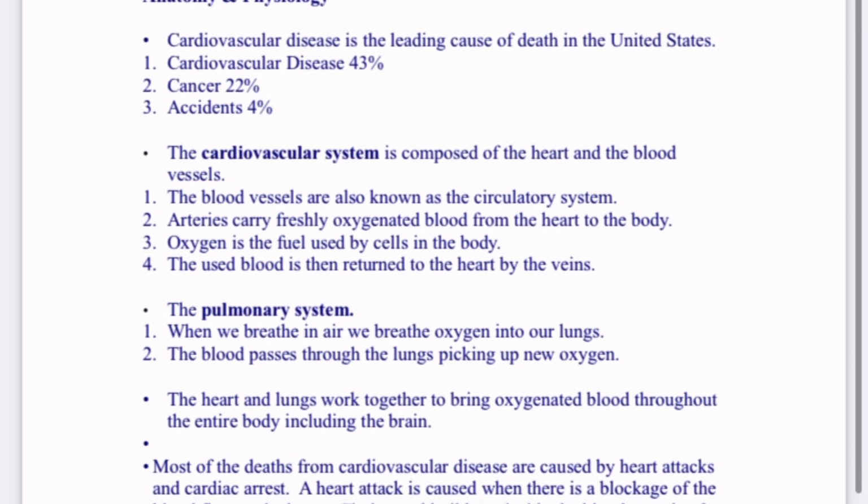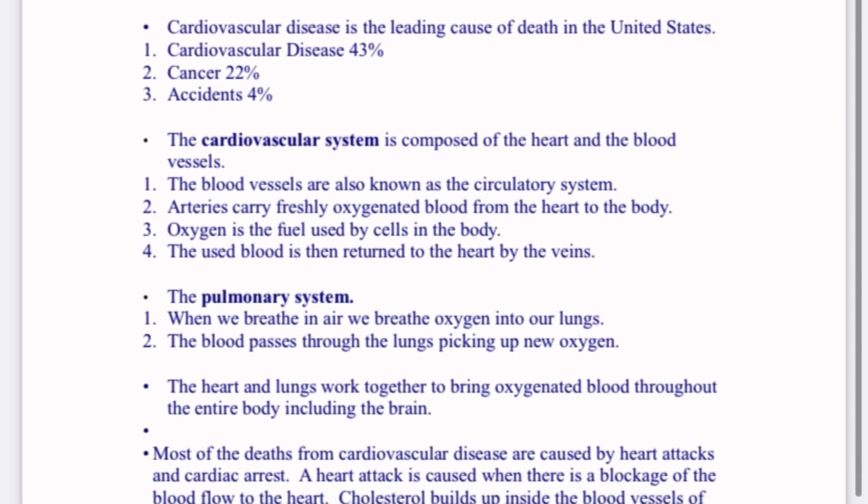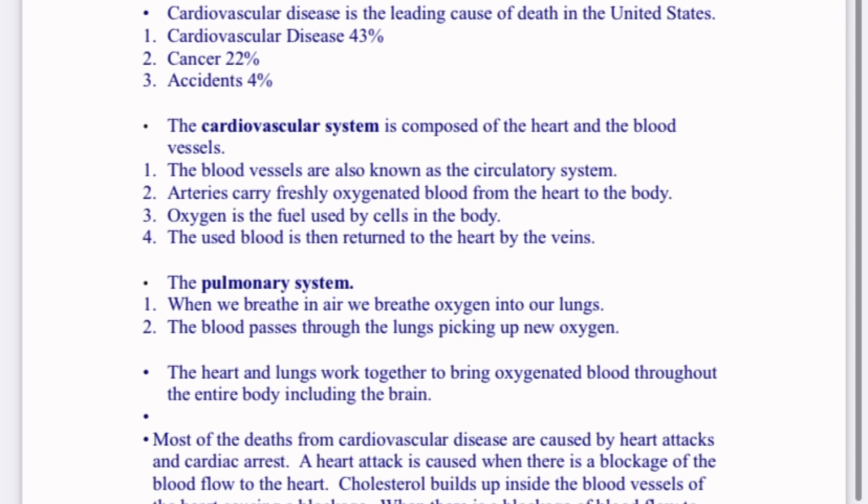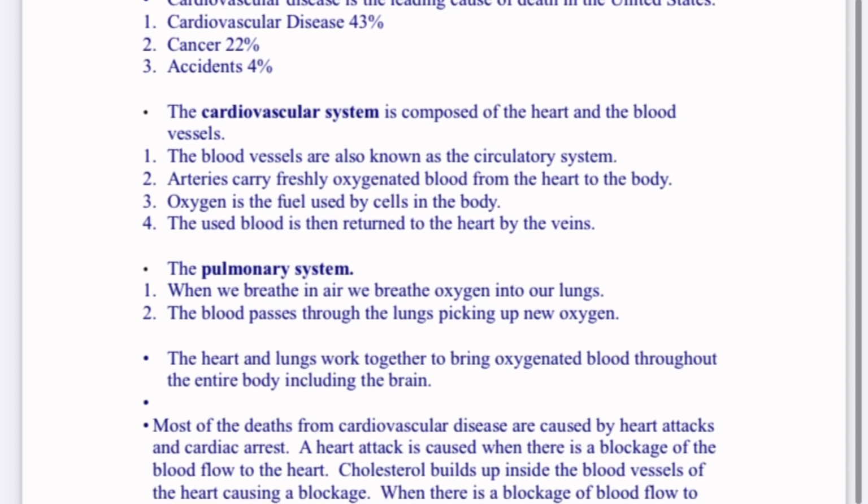Cardiovascular disease is the leading cause of death in the United States. Cardiovascular disease accounts for 43% and cancer accounts for 22%, while accidents account for 4% of deaths in the United States.